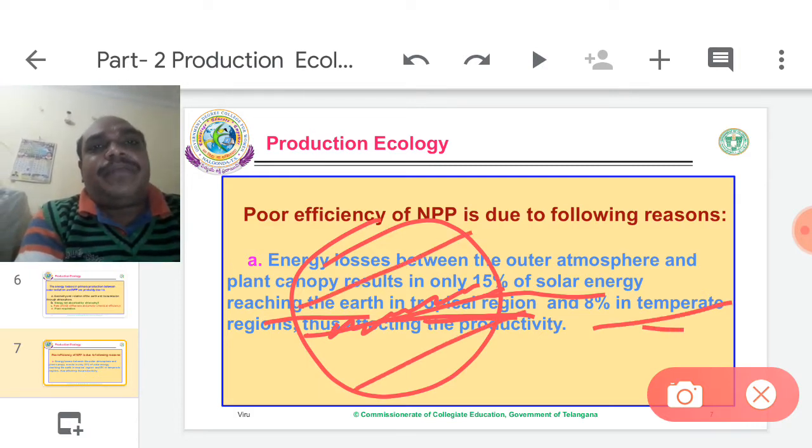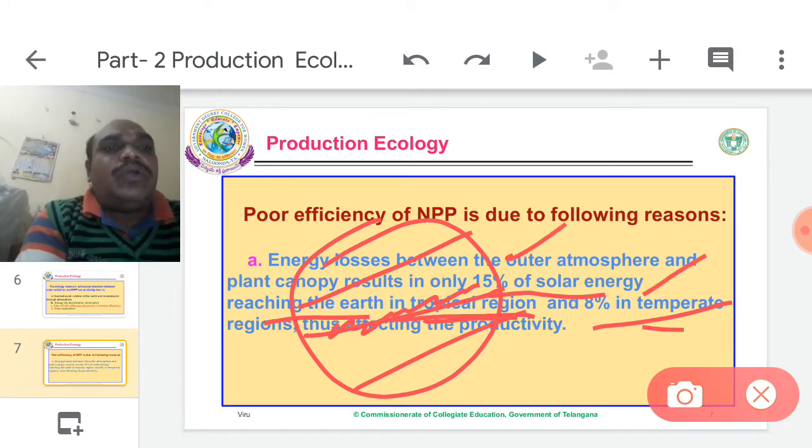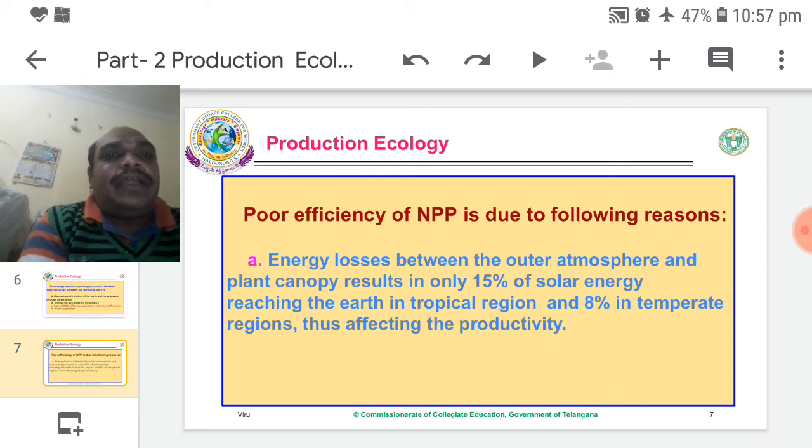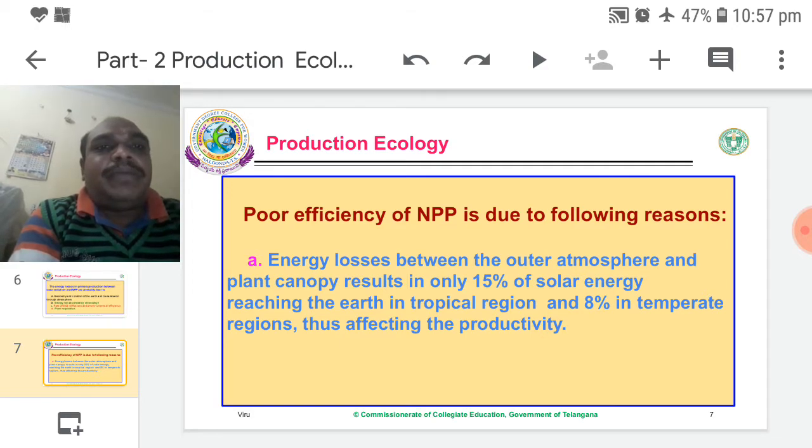Temperate regions are far from the Mediterranean line. Therefore, only 8% reaches that region. So the NPP, net primary productivity, also varies from the Mediterranean line to temperate regions.